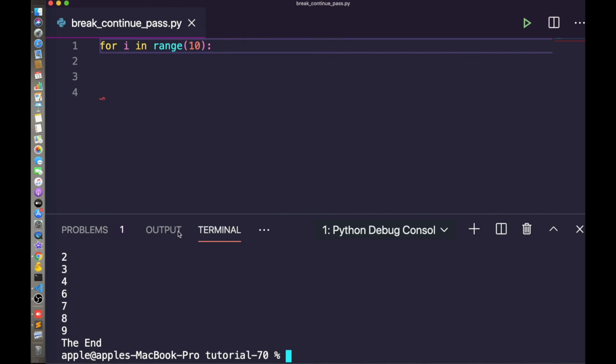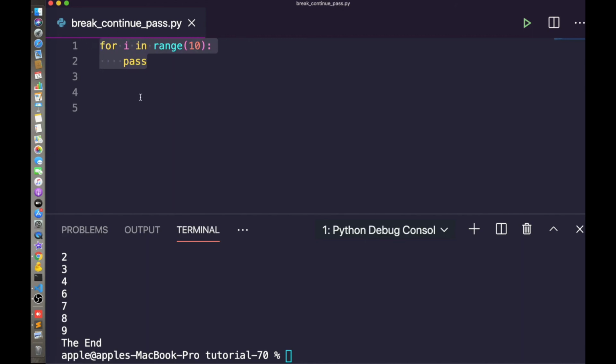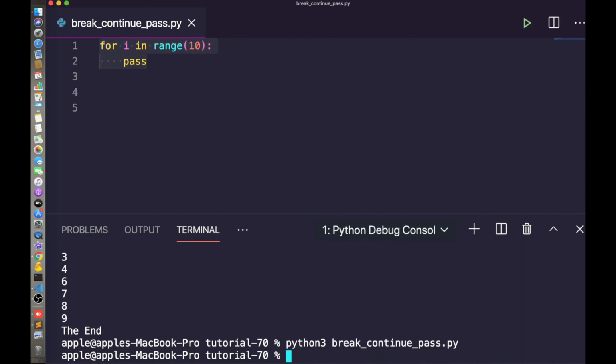So we can use the pass statement to construct a body that does nothing. So here we can simply write the pass statement, so that the interpreter will construct a body that does nothing. In this way we can use the pass statement. Here you can execute the statement, nothing will happen, but it will not give us an error. I hope you understand the break statement, continue statement and pass statement in Python.